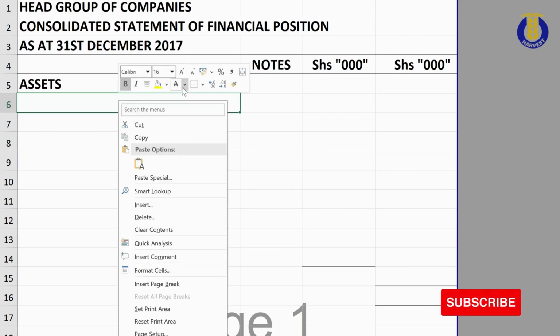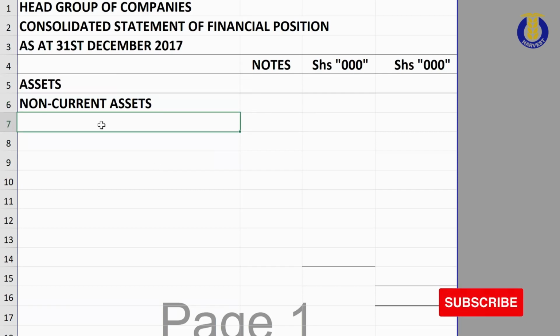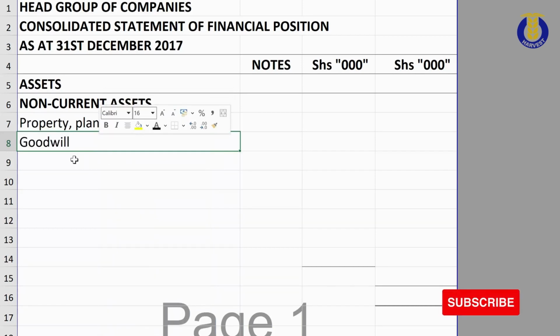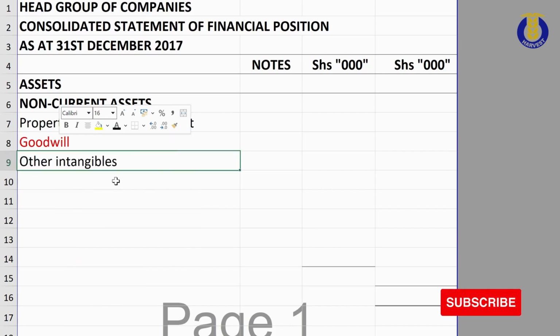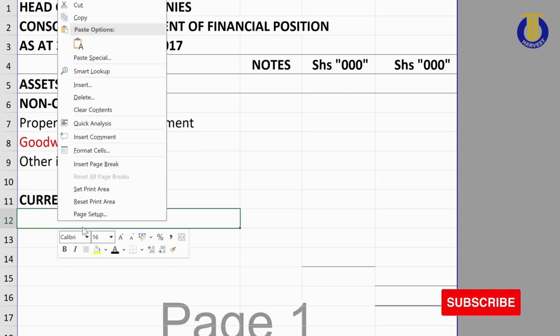So as you have seen from our question side by side, I want you to take this video as you look at the question. Preferably, you would print out the question so that this becomes easy for you. So we have the non-current assets, which include property, plant and equipment. We have goodwill. Of course, I'm going to explain that. I can even put it in red, why the goodwill is there. And then, of course, we have other intangible assets. From there, we move to the current assets.